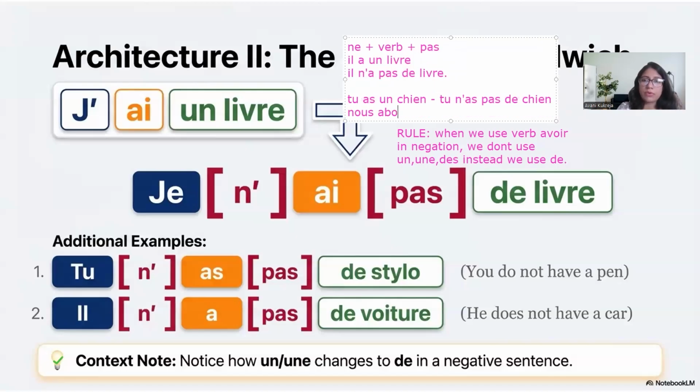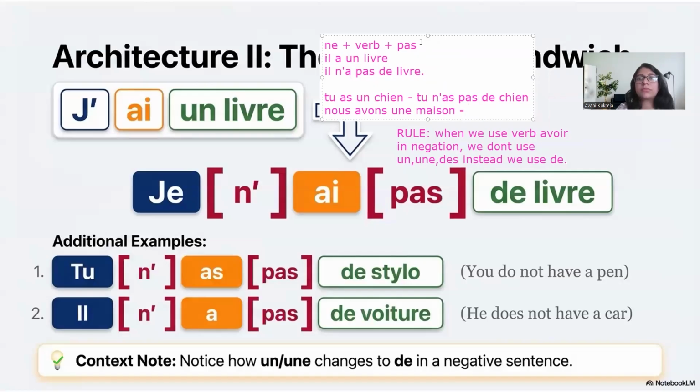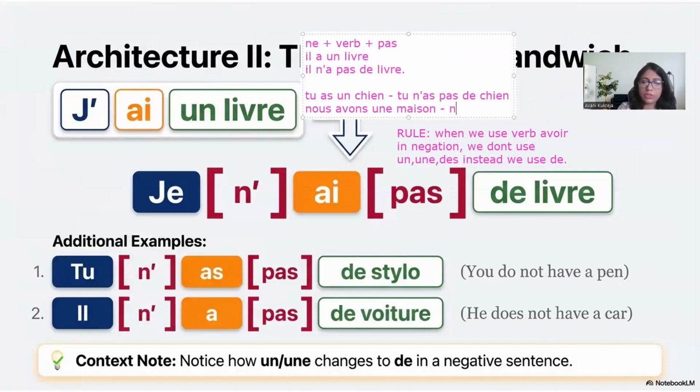Nous avons une maison. Negation will be... try. Nous avons une maison. Nous n'avons pas de maison. Excellent. Is it clear, everyone? Is negation clear? This is something that you'll have to really remember.